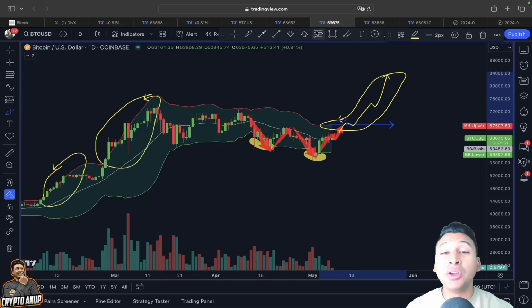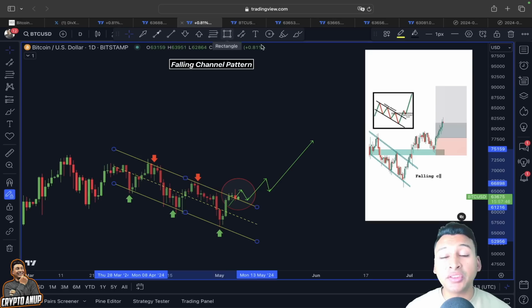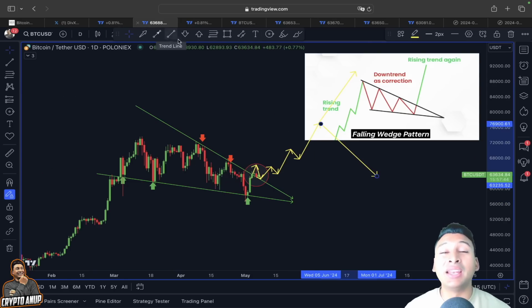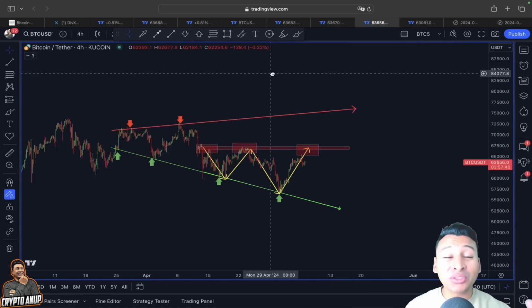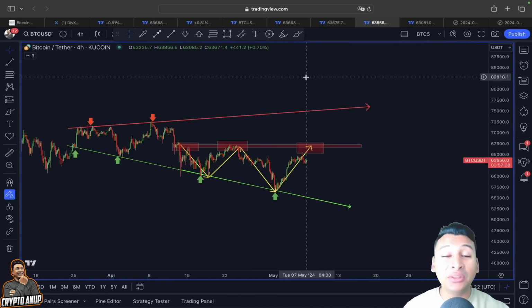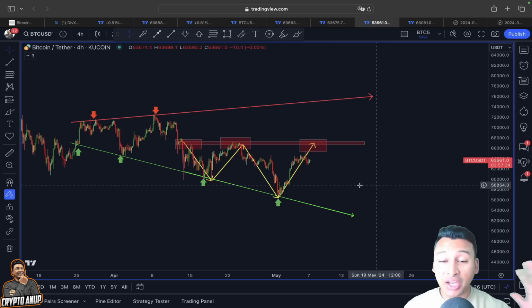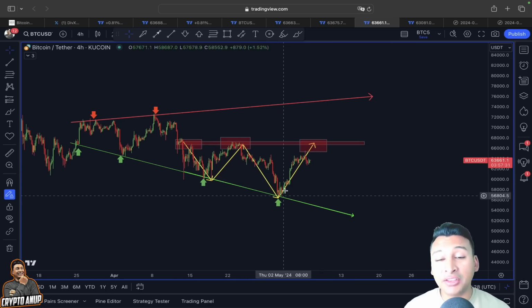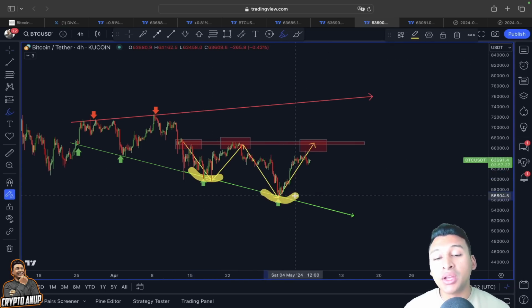And this could also result in a continuation from this 1 2 3 reversal pattern, falling channel pattern, and even this falling wedge pattern. And now what I also want you guys to look at is this megaphone pattern, broadening wedge pattern, or right angle broadening bottom pattern, because I showed you this on my previous video. After finding support at this lower trend line, we could see the price of Bitcoin showing another rally towards this horizontal trend line.